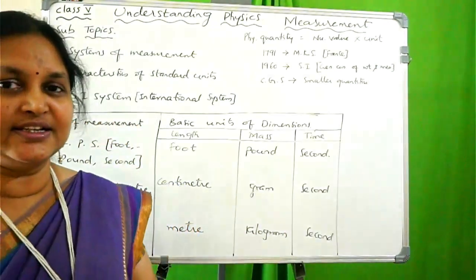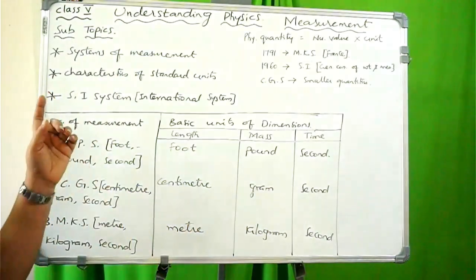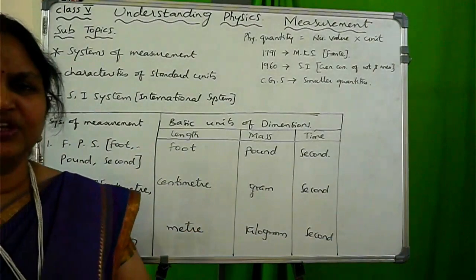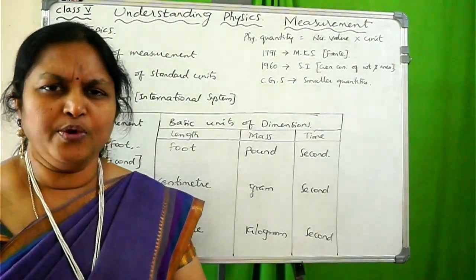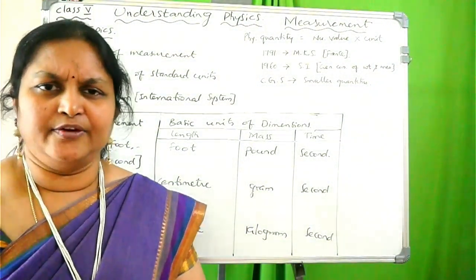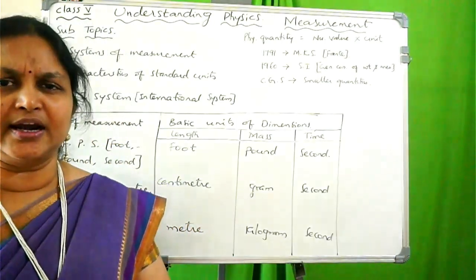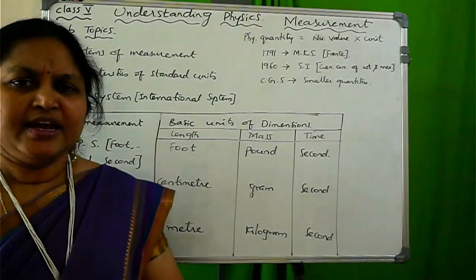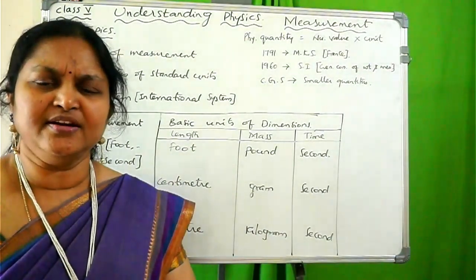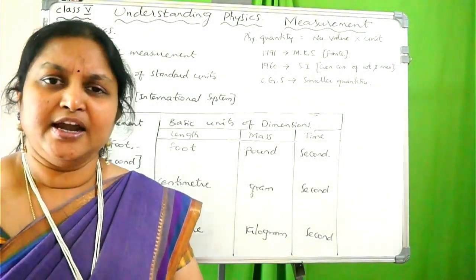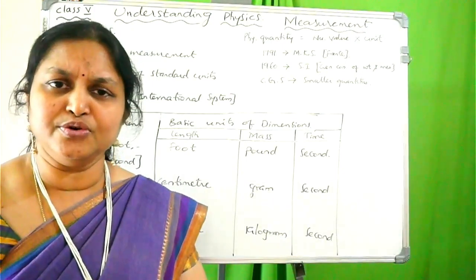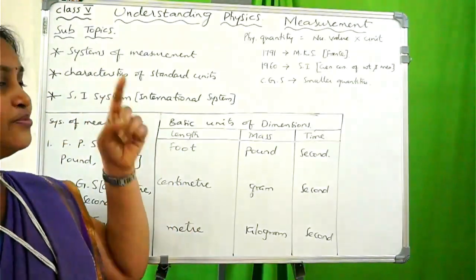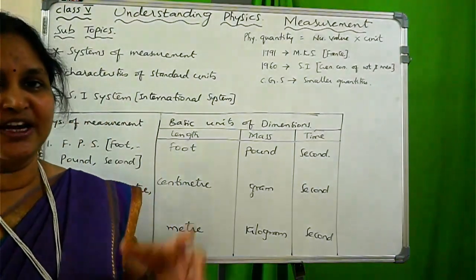Now let us discuss the first subtopic, that is systems of measurement. You may think, what is the need of these systems of measurement? How is it useful in our real life? In ancient days, was there a system of measurement? No, there was no system of measurement. And how did people measure things, do you know? So let us have a brief explanation first, before going to discuss the systems of measurement. Later, I'll be explaining about this.